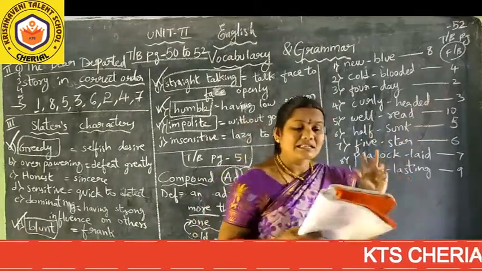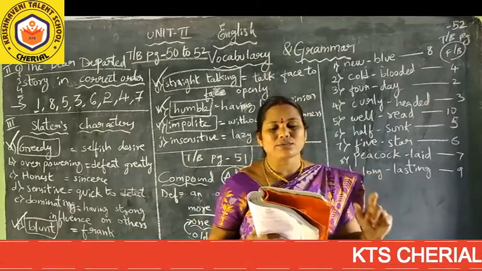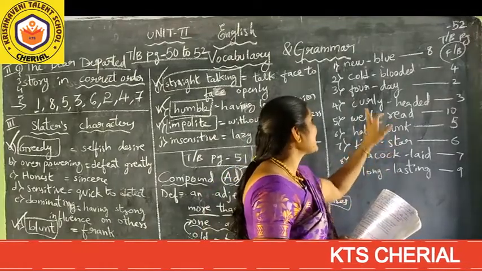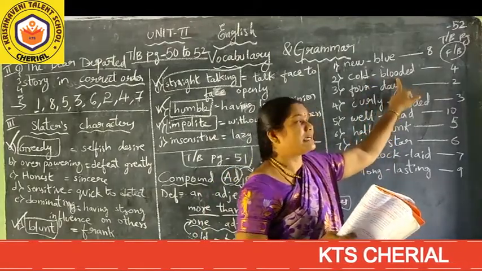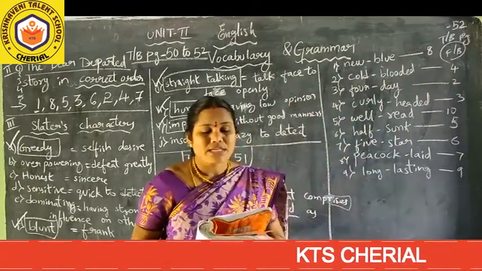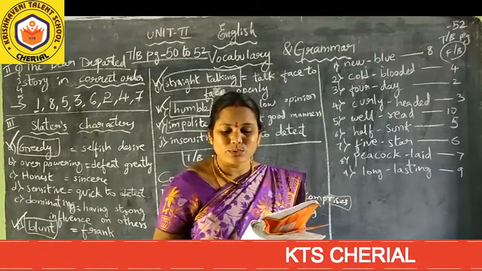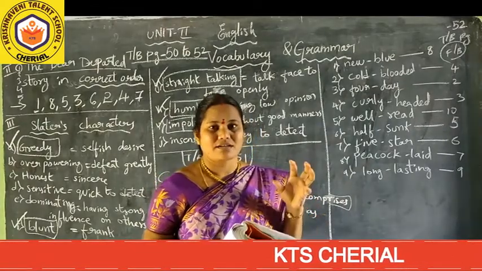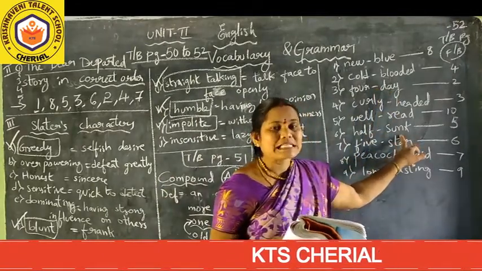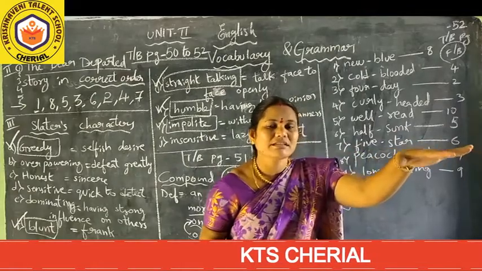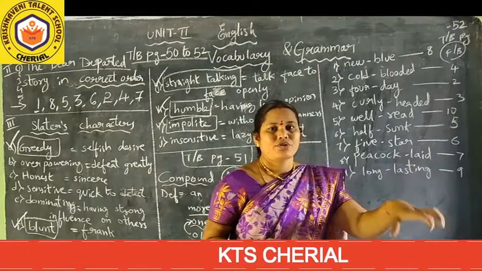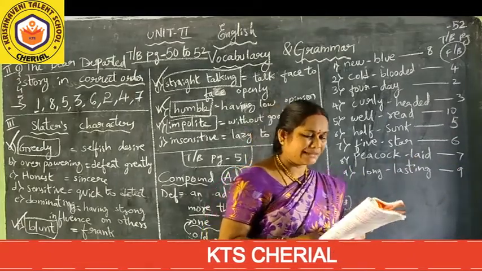Curly hair. And next one is all the people were shocked at the sight of this cold blooded murder. Cold blooded murder is nothing but something very dangerous murder. So fourth fill in the blank is cold blooded. Fifth one is after the terrible tempest the half sunk sailing boat was unusable. Half sunk sailing boat means the boat which has been moving, it has been sunk, gone into the water half. So it is indicated as half sunk sailing boat.